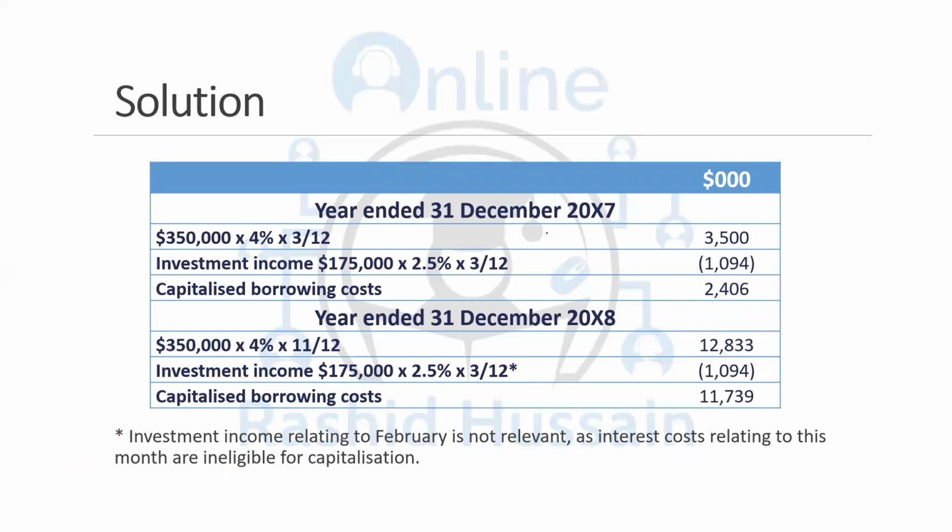So for 20X7, 350 into 4% into 3 by 12, 175 into 2.5% into 3 by 12, you get the amount which is to be capitalized. In the second year, it continues the whole year except for February. So you take 11 months and then 175,000, and you only take 3 months because we are not going to take into account the month of February.